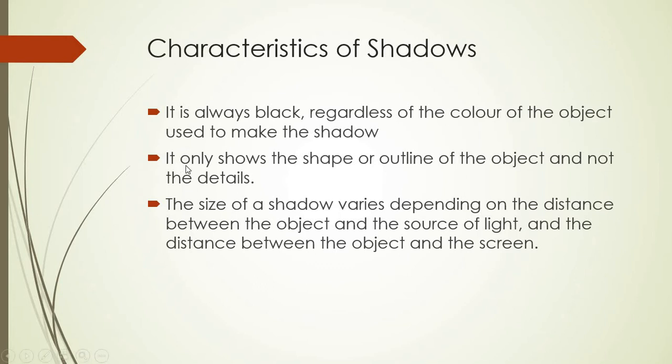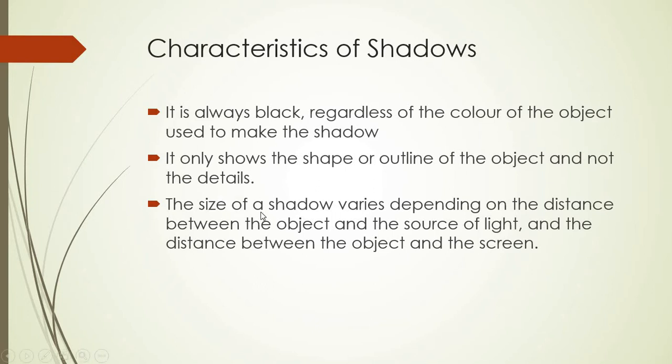Now coming to the second one, it only shows the shape or outline of the object and not the details. Whenever you have seen your shadow, you are only able to see the shape and outline of your body, not every detail. Means what is the color of your eyes, what type of nose you have, sharp or whatever, what is your skin color. You're not able to see all the detailing of that. It only shows the shape or outline of the object and not the details.